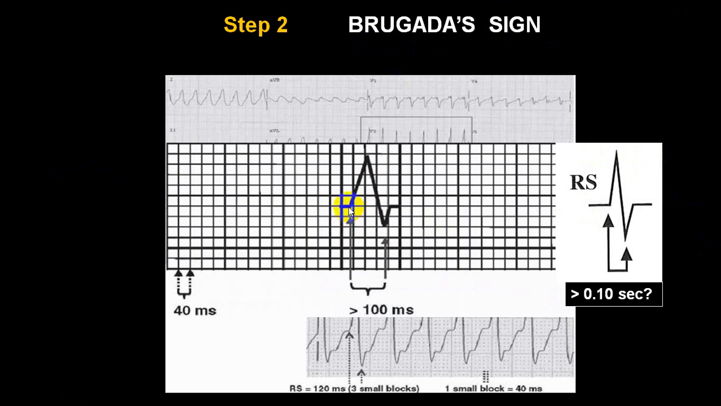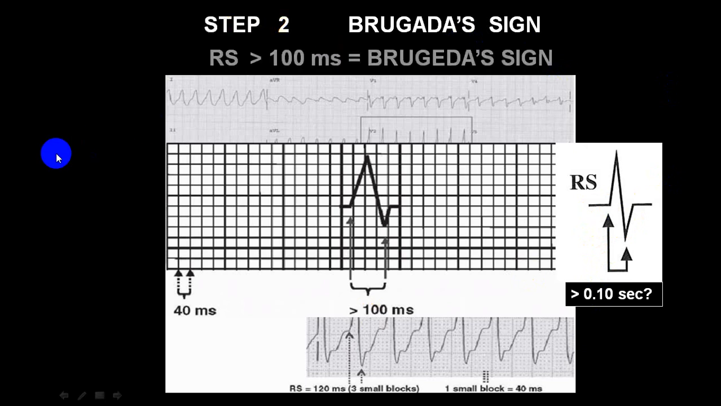You can see here, from here till here, you can easily calculate. This is 1, this is 2, almost 3 small squares. So it is more than 0.1 second. So if it is more than 0.1 second, we call that Brugada's sign.